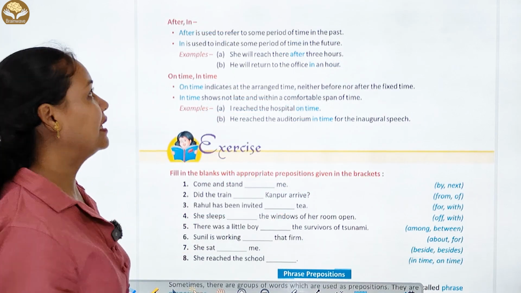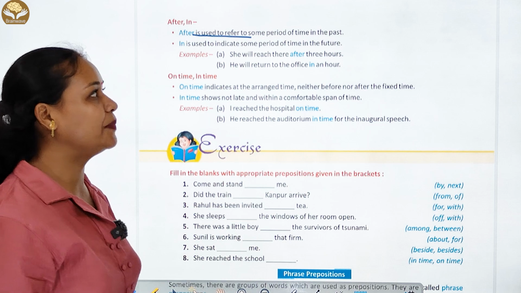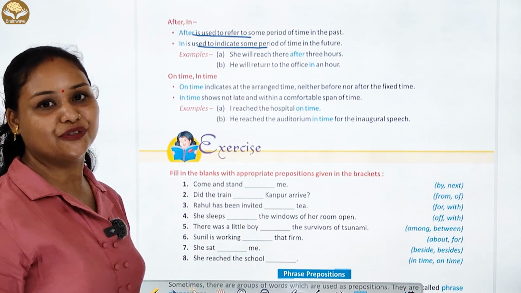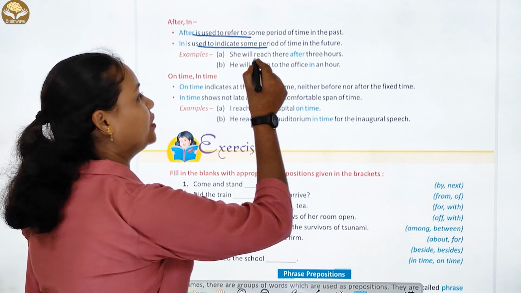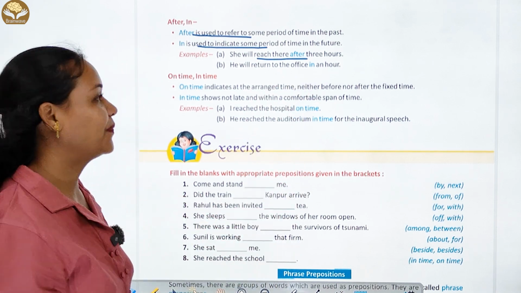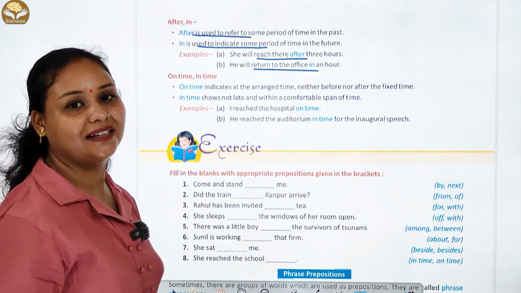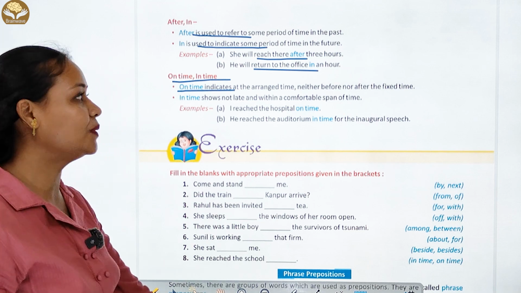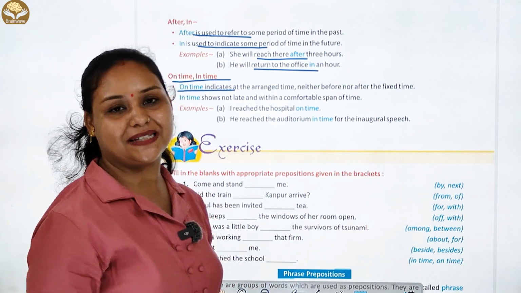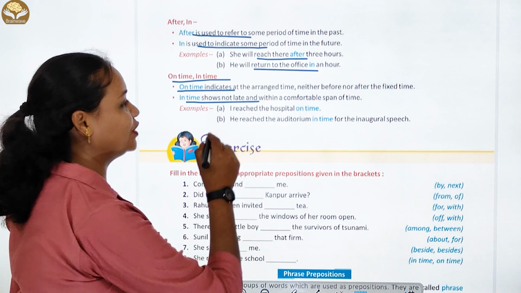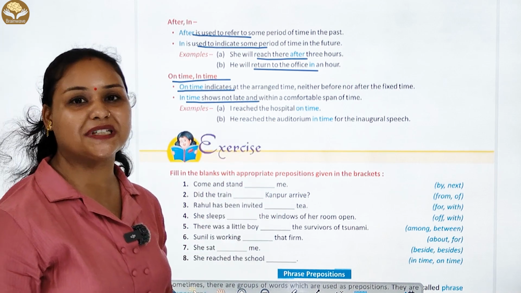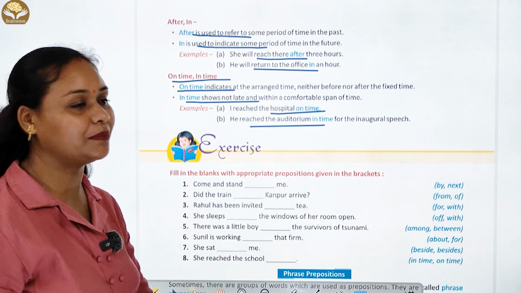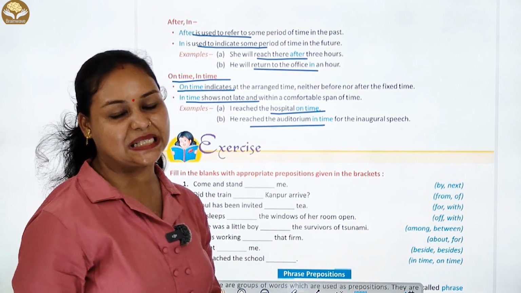Next, after and in. After is used to refer to some period of time in the past. In is used to indicate some period of time in the future. Example: She will reach there after 3 hours, and he will return to the office in an hour. Now on time and in time. On time indicates the arranged time, neither before nor after the fixed time. In time shows not late and within a comfortable span of time. Examples: I reached the hospital on time. He reached the auditorium in time for the speech.